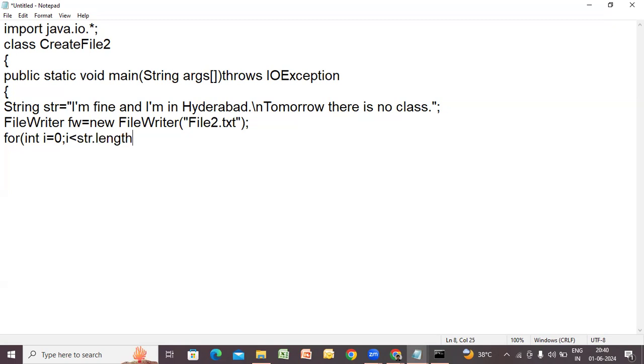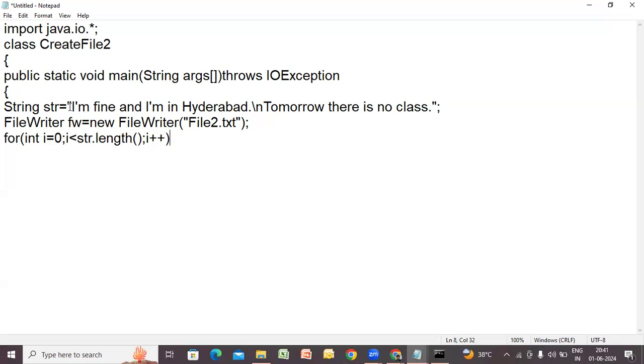Length method. Don't use the length variable, because str is a string, so you can apply the length method. If it were an array, you would have done it with the length variable. String length, semicolon, i plus plus. So till the capacity of the file, i starts from 0 and goes up to the entire length.